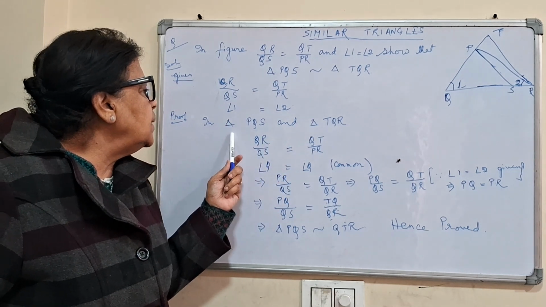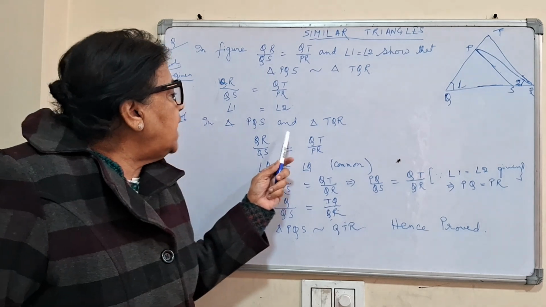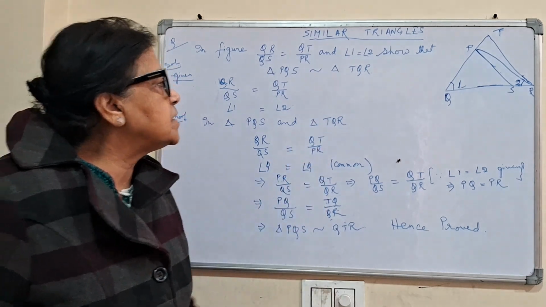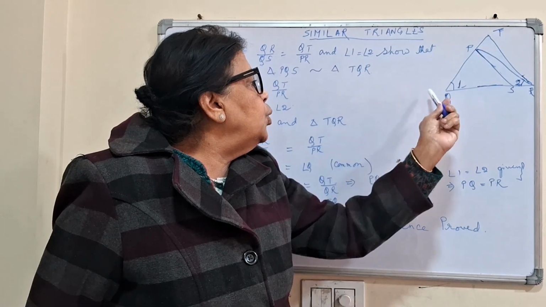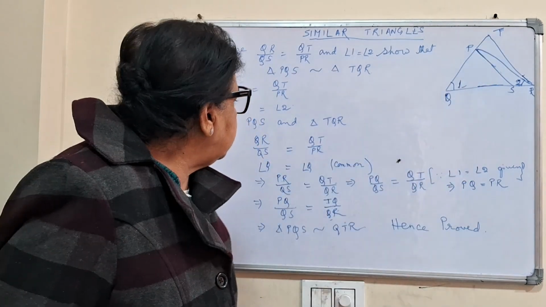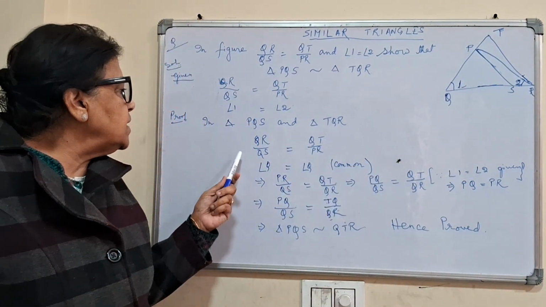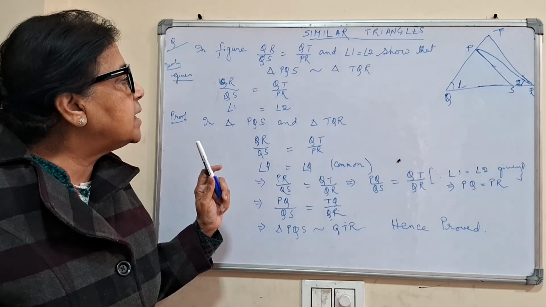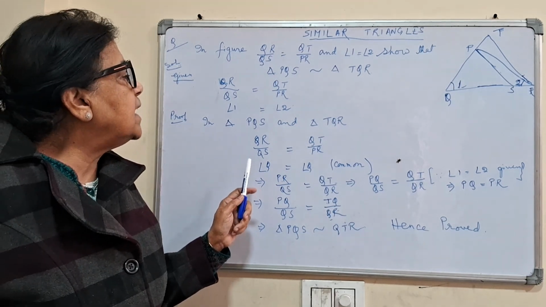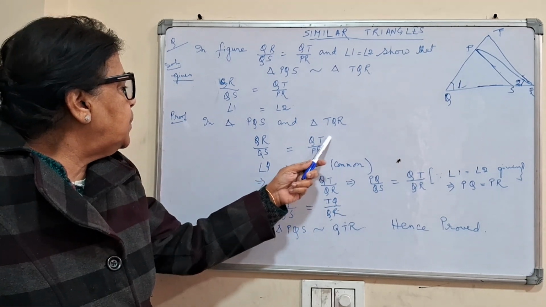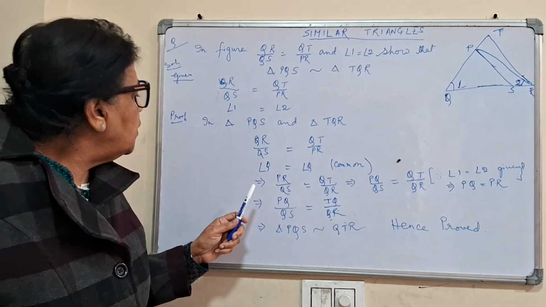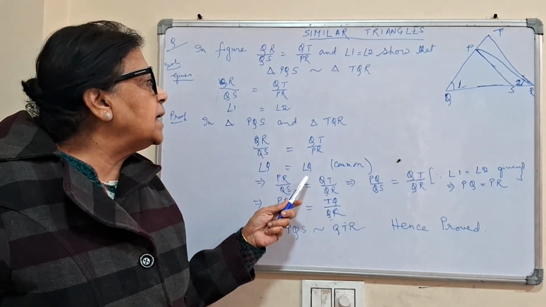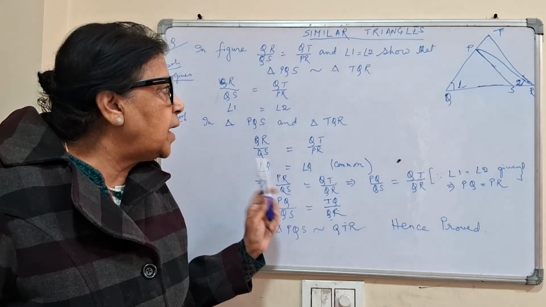In triangles PQS and TQR, we get QR by QS is equal to QT by PR, it is given. Then angle Q is equal to angle Q, common to both triangles.